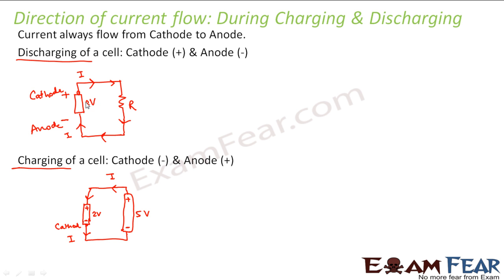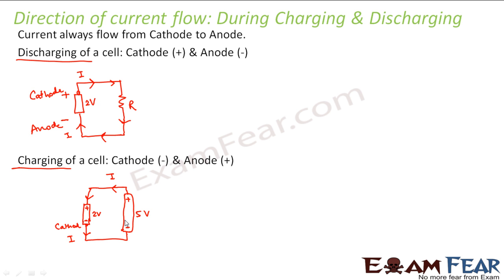So for the same 2 volt cell, earlier the cathode was the positive terminal from where the current was coming out. In this case, the current is coming out of the negative terminal. Why is it so? Because in this case, this 2 volt cell is not providing current to the circuit. This 2 volt cell is getting charged with the help of the current which is provided by the 5 volt cell.